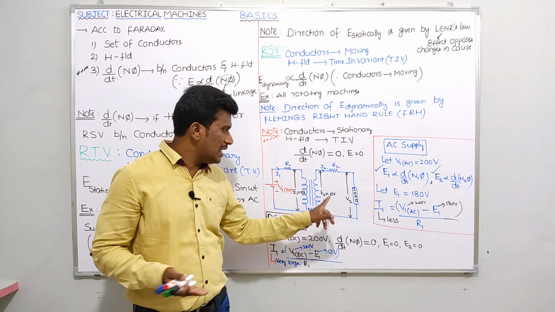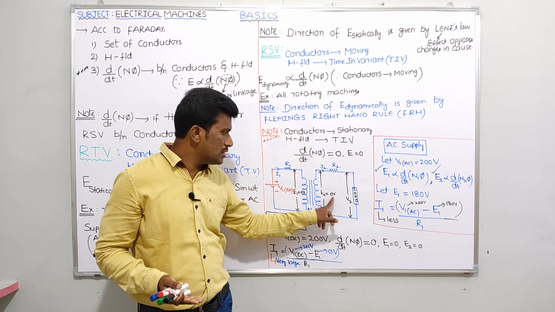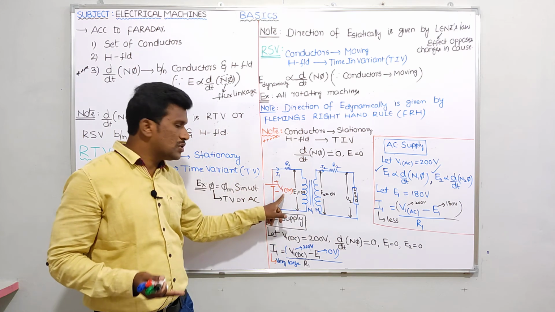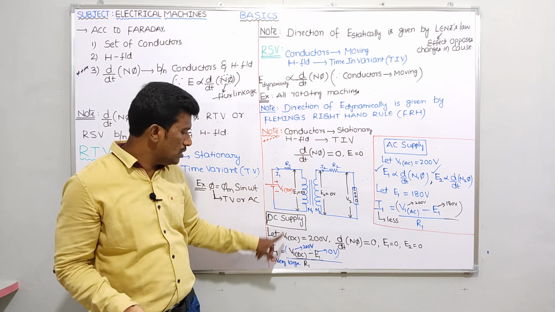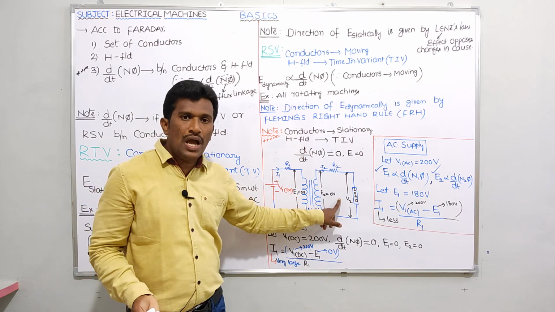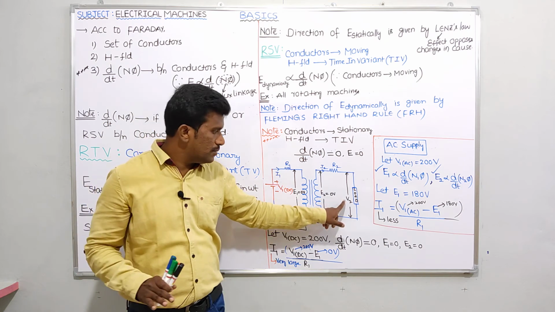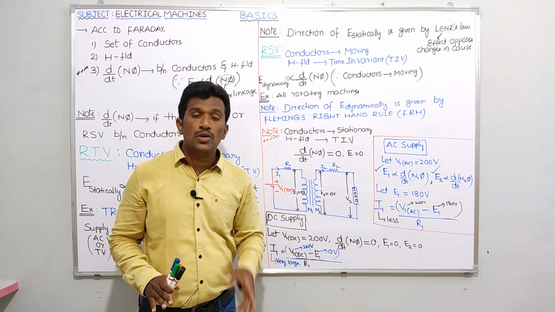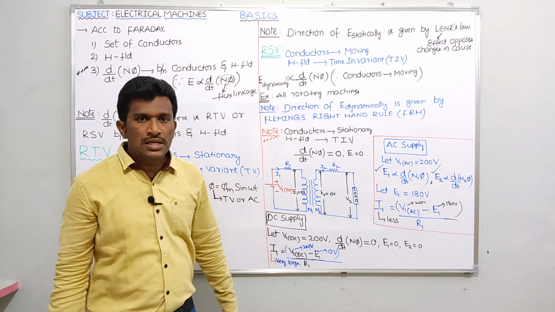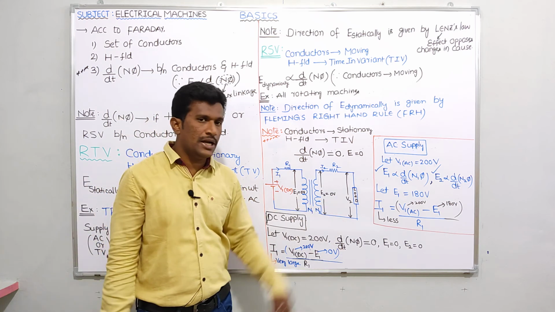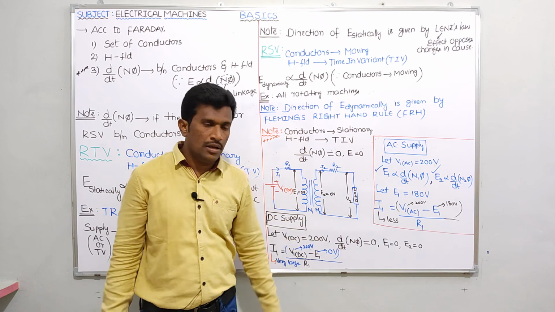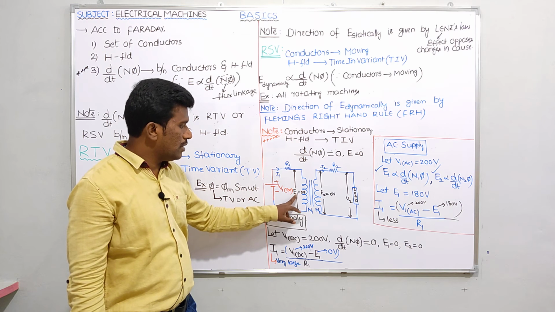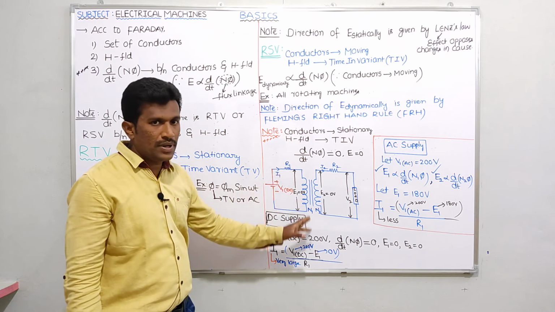But do we have any source in the secondary winding? No. Though E2 is 0, and E1 is 0, in the primary side we have the source voltage V1 DC, 200 volts. In the secondary side, do we have any source? No. Don't get confused by seeing this V2. This V2 is not a source; it is the load voltage. Since the source is not present in the secondary side, nothing will happen to the secondary winding, since the source is in the primary side. Because E1 equals 0, a large current flows in the primary side and the primary winding will burn out.